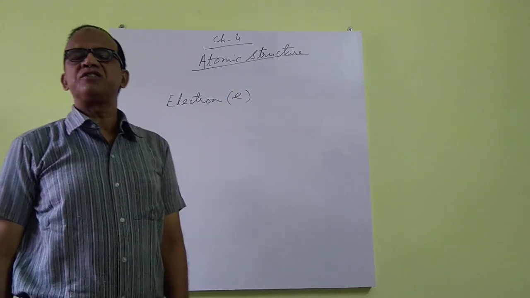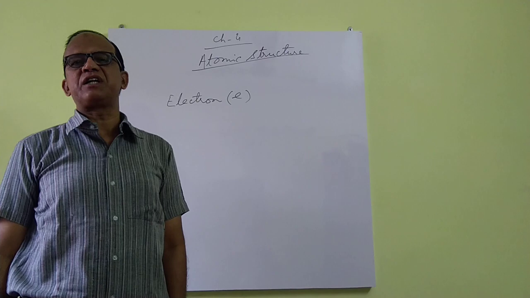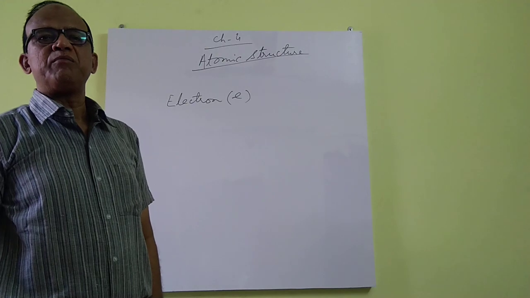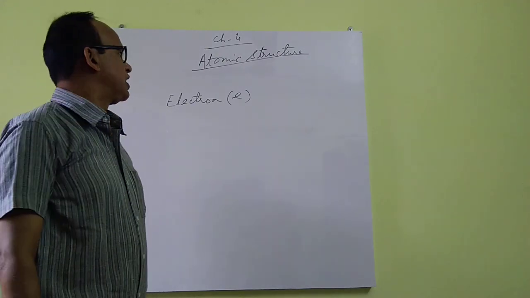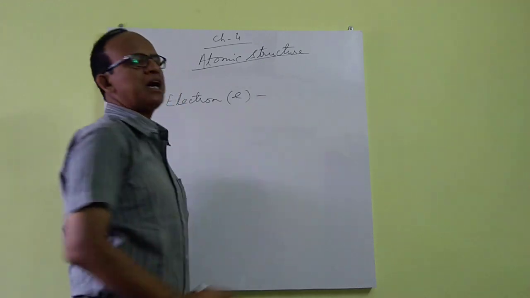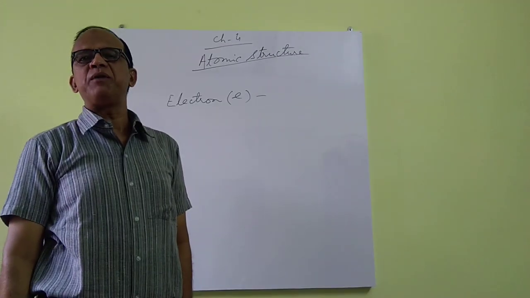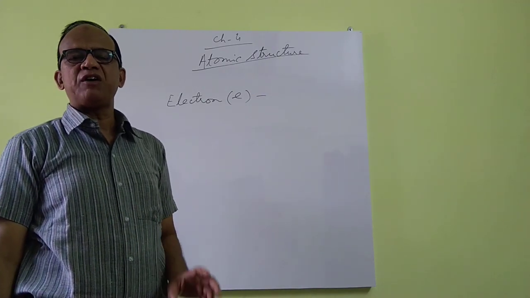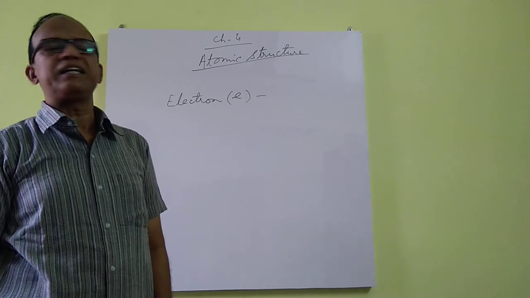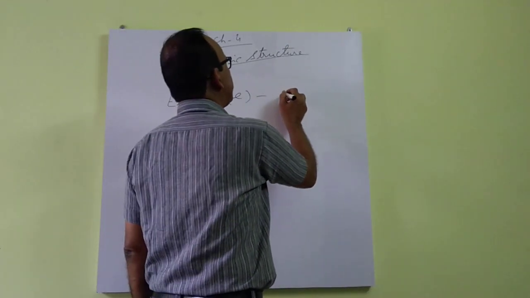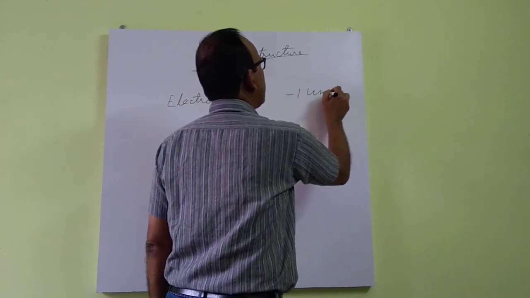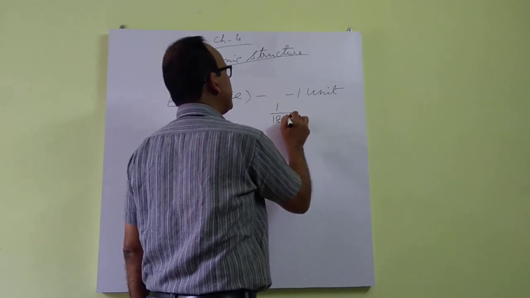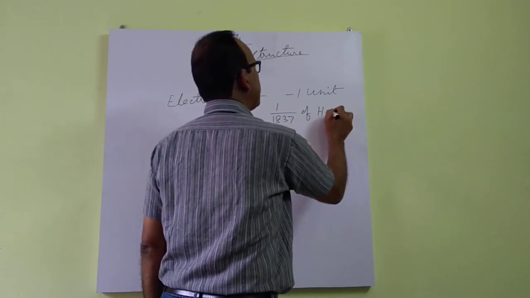Electrons, small e, are negatively charged particles discovered by Sir J. J. Thomson. They carry minus negative charge and their mass is very negligible, 1 by 1837 of hydrogen atom. So mass of electron is considered negligible. So it carries negative minus 1 unit charge and mass is 1 by 1837 of hydrogen atom.